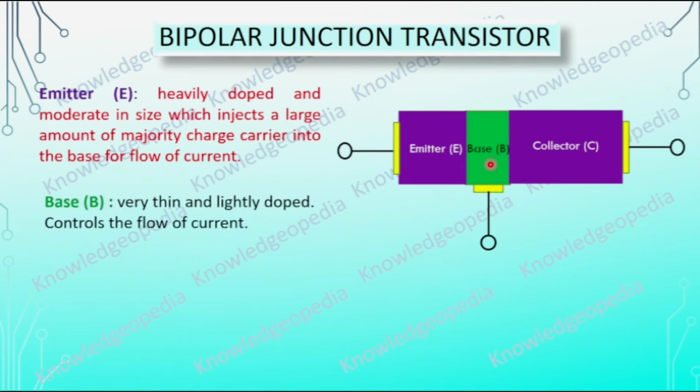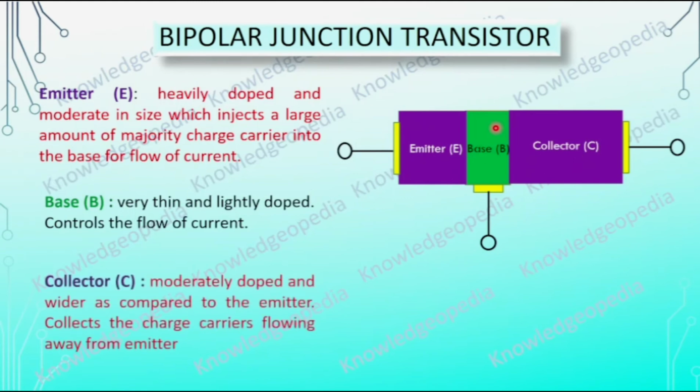The second region is the base. This is very thin and lightly doped. From here also you can see, this is the thinnest one, and the doping is also very light. Further, as I told you, in the dam, the gate controls the water flow. Here this base controls the flow of carriers and hence it controls the flow of current.